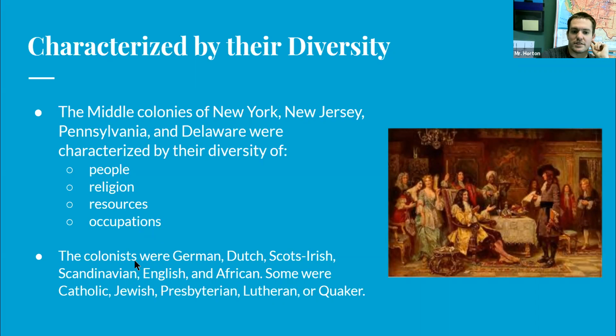And so in the Middle Colonies, the reason why they were so diverse is they were German, Dutch, Scottish, Irish, Scandinavian, English, and Africans. They had a huge group of different people. And then some were even Catholic, Jewish, Presbyterian, Lutheran, and Quaker. So they had different religions as well. Okay, so for number 4, these are the 4 reasons why they're diverse, and then you're picking which one is not on the list there.